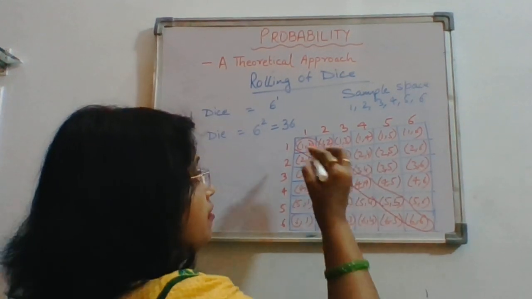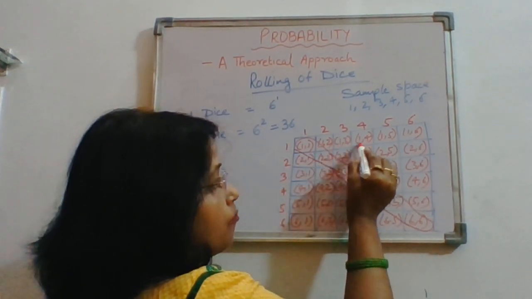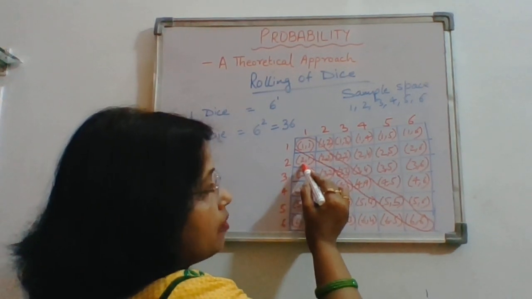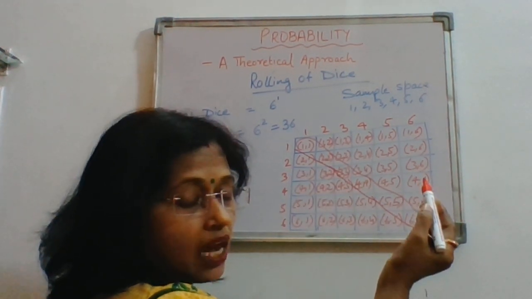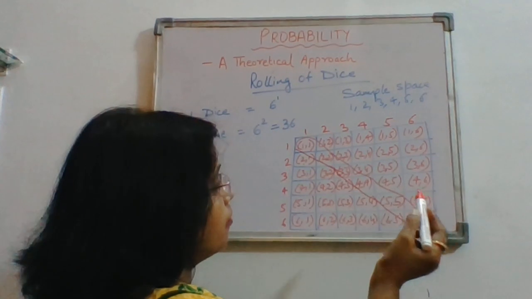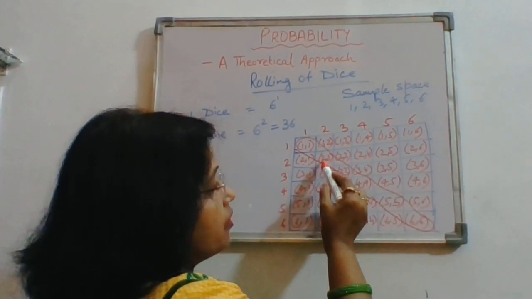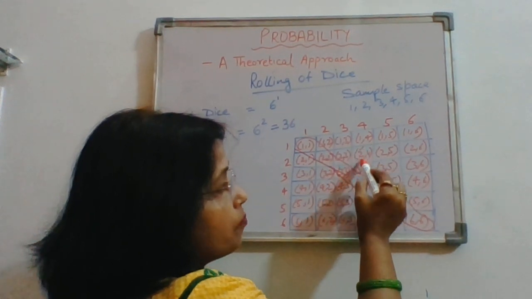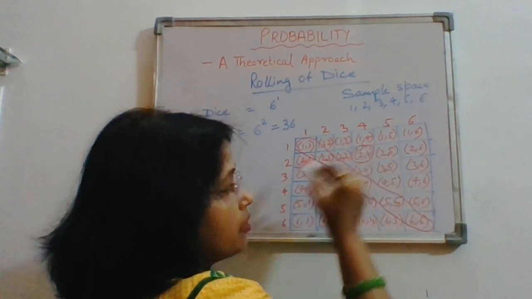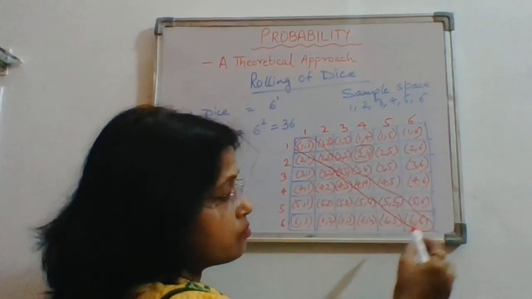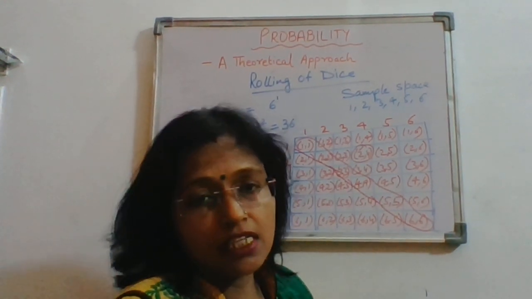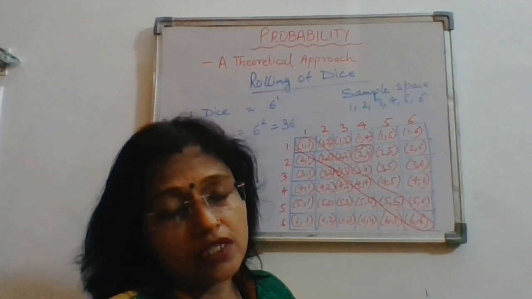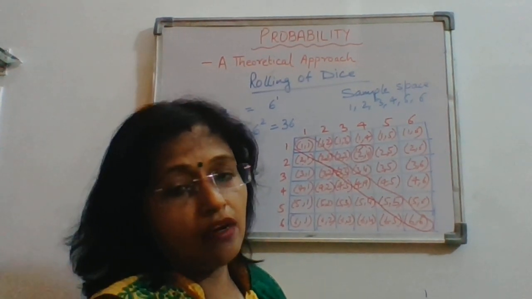We have to leave this column because 1 is neither prime nor composite. 2 is a prime number and we have to search the other dice for a composite number. So in this way, you find that on the first dice it should be prime and on the other it should be composite, and you can give the probability of it.